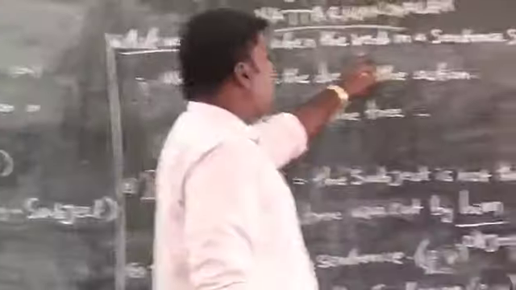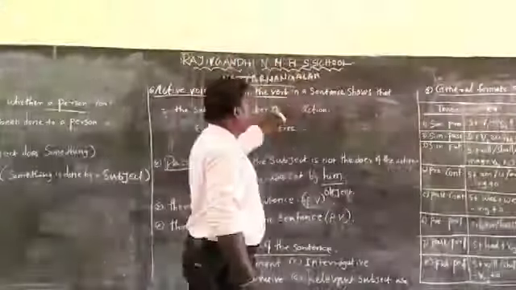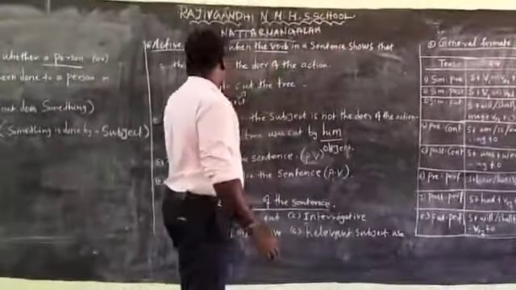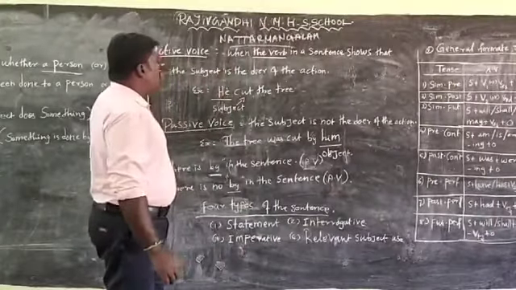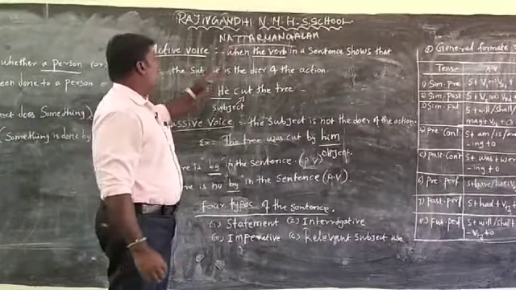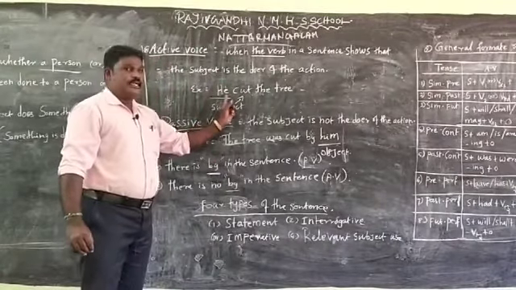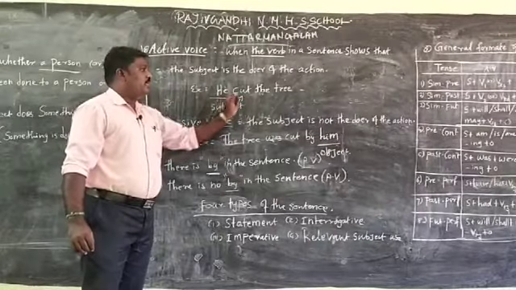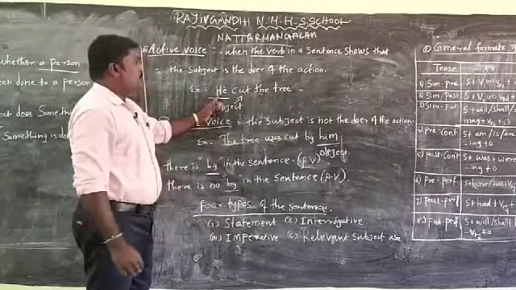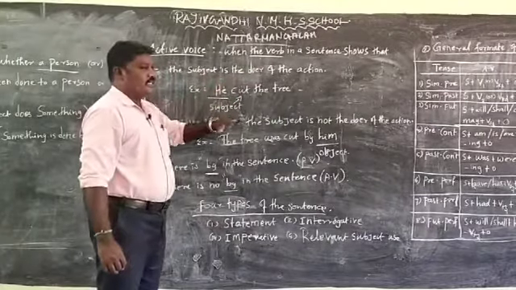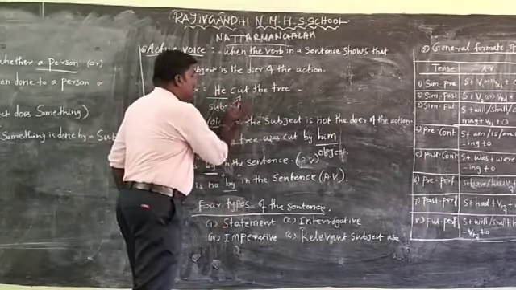This is a very important point: when the verb in the sentence shows that the subject is the doer of action, it is active voice. Take this sentence: he cut the tree. He is the subject, and the subject is the doer of action. What is he doing, what has he done? He cut.